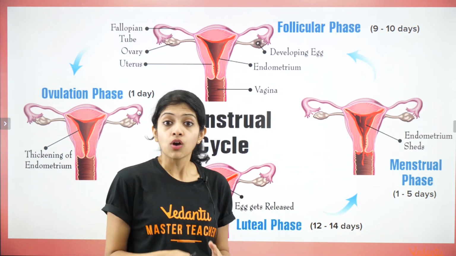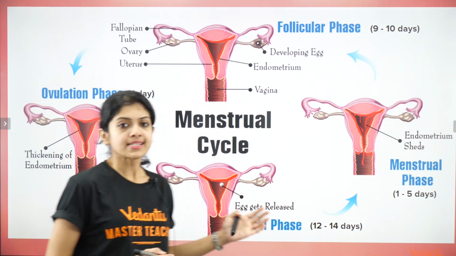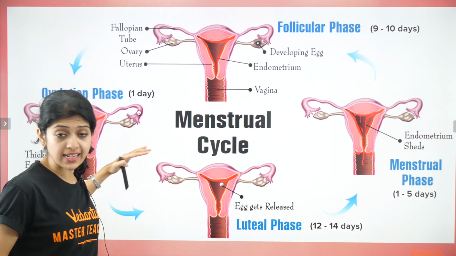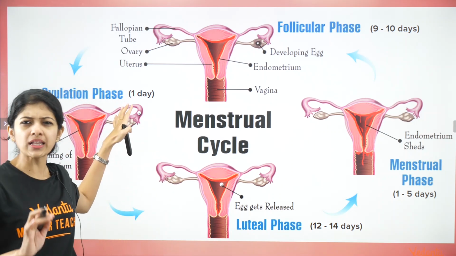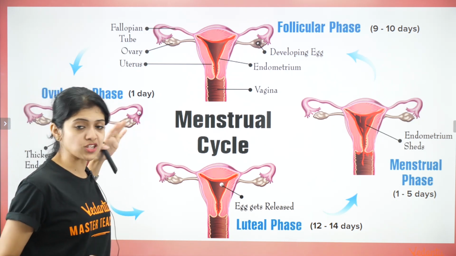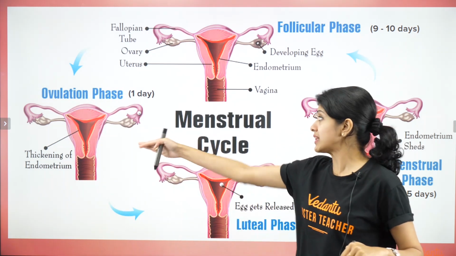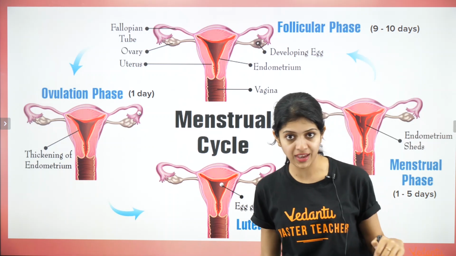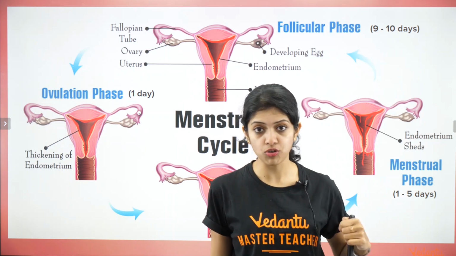And remember, we had discussed in the last session that the ovulation phase lasts for 1 day, roughly 24 hours. Somewhere between the ovulation phase and the luteal phase, we saw that there can be 2 scenarios.